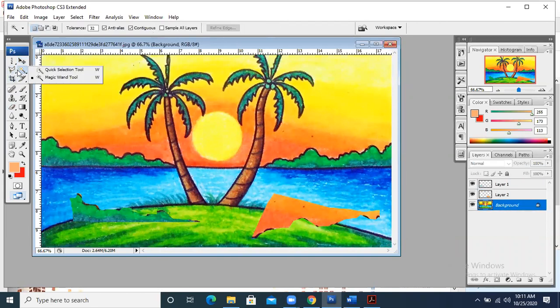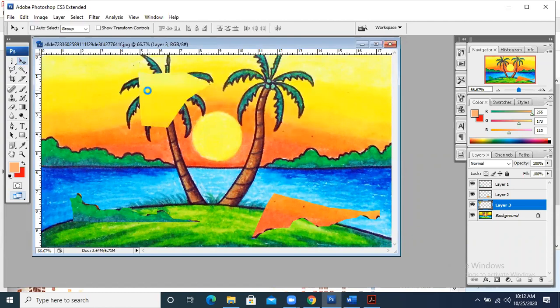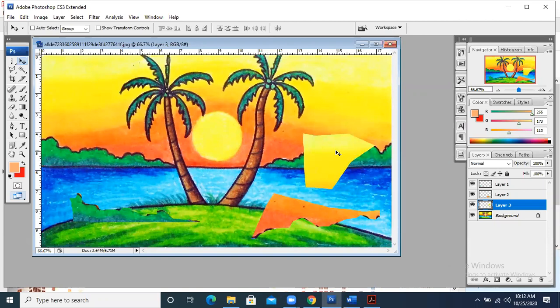What will happen in the polygon tool? Wherever you are selecting, click, click, click, click. Wherever you click, you are drawing simple lines, and at the end you double click. Now this is the portion that you have selected. You press Ctrl C and Ctrl V to make a copy of it, just like I have created one copy of this portion. In this way, you can take any portion. If you select this tree, you can make a portion from this tree.